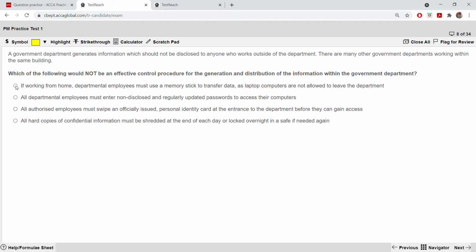So the answer is definitely the first one. If working from home, department and employees must use a memory stick to transfer data, as laptop companies are not allowed to leave the department. Okay, definitely you have to know how the government department operates compared to the normal private company and all.